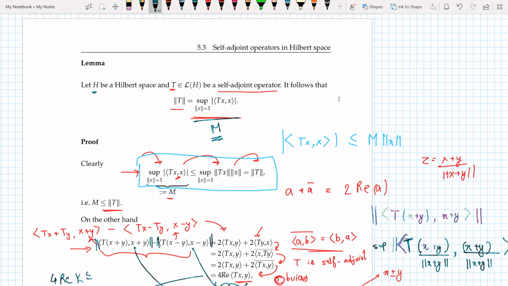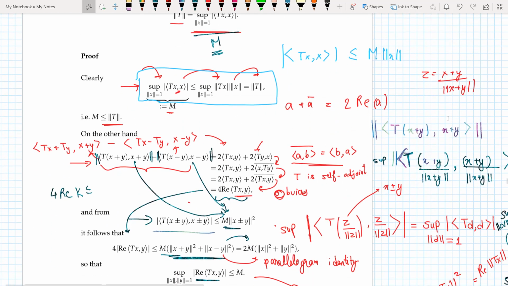Which brings us to our lemma. We have H, which is a Hilbert space, and T a self-adjoint operator. It follows that the norm of T is equal to the supremum, over norm of x equal to 1, of the modulus of the inner product of Tx, x. The way we prove it is as follows.